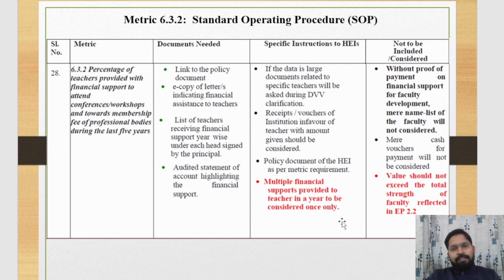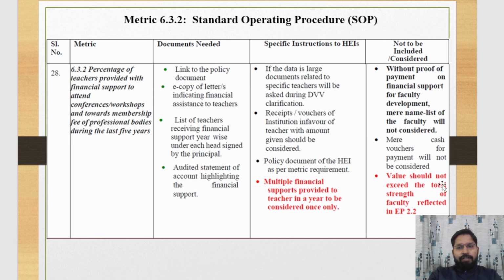If a single teacher is provided financial support more than one time, then that teacher is considered only once. It is not to be included without proof of payment of financial support for faculty development. A mere name list of faculty will not be considered without proof. If you claim that you provide the financial support, that cannot be considered. A mere cash voucher for payment will not be considered.